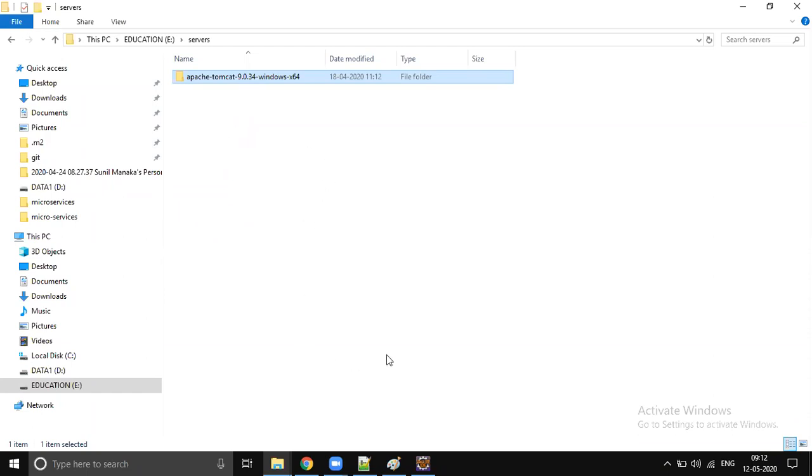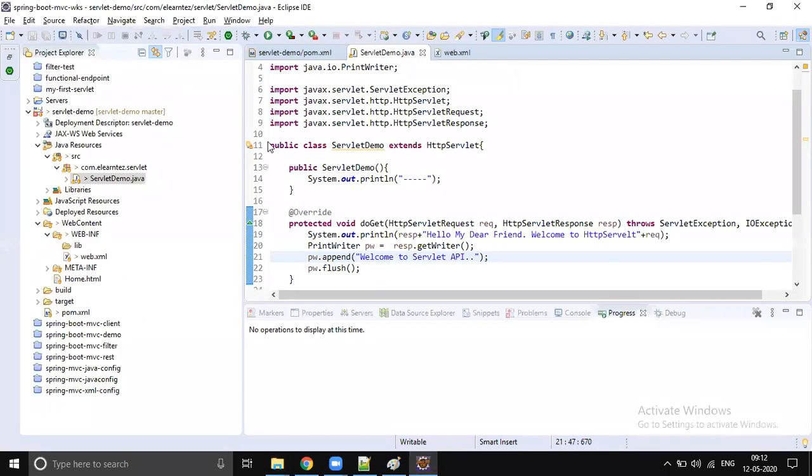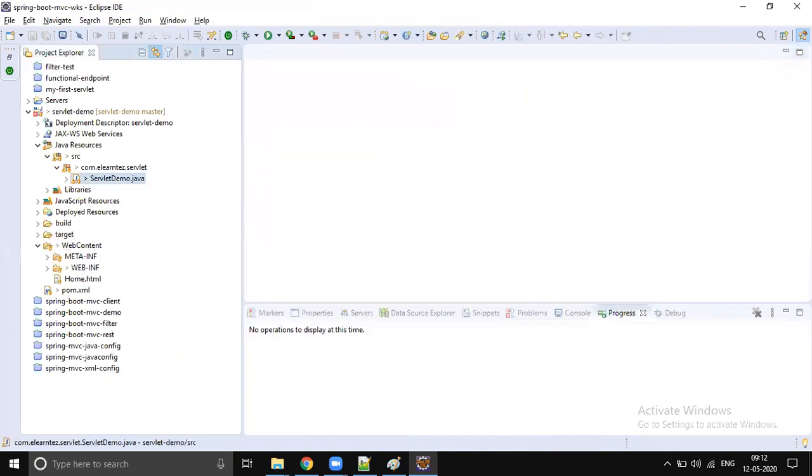How do developers usually do it? They run the Tomcat from Eclipse itself. So let's link Eclipse with the Tomcat server we downloaded. Make sure you are using the Eclipse Java EE version, so that you can see this Servers tab.